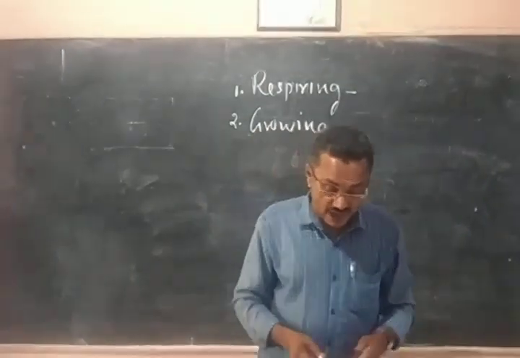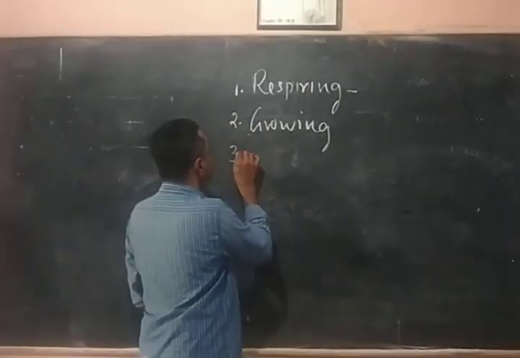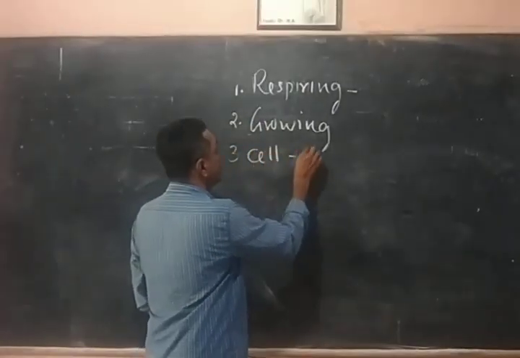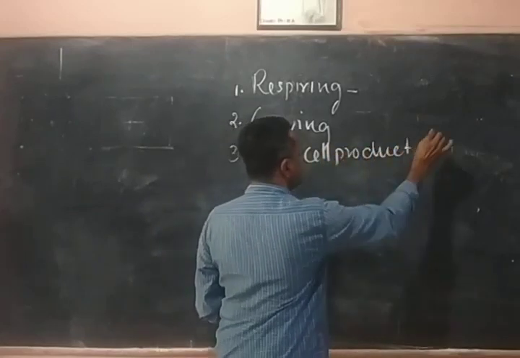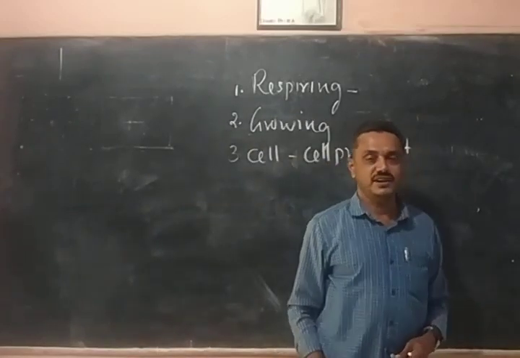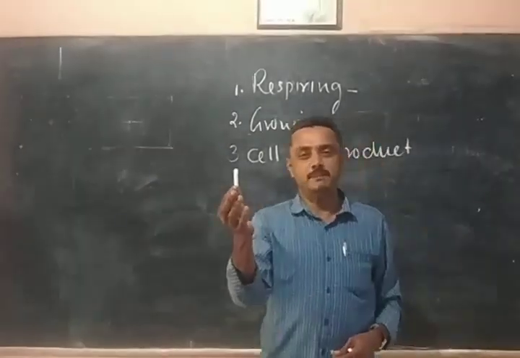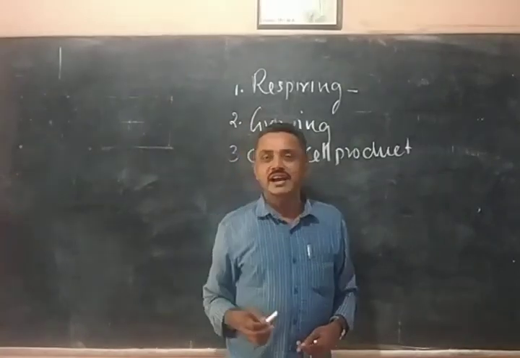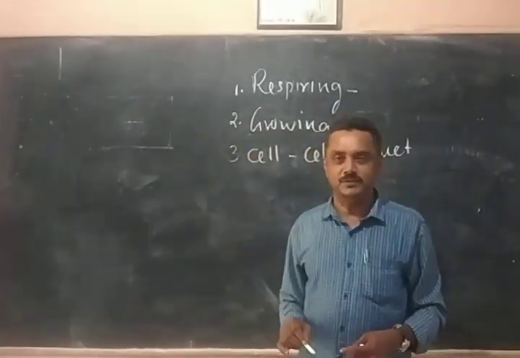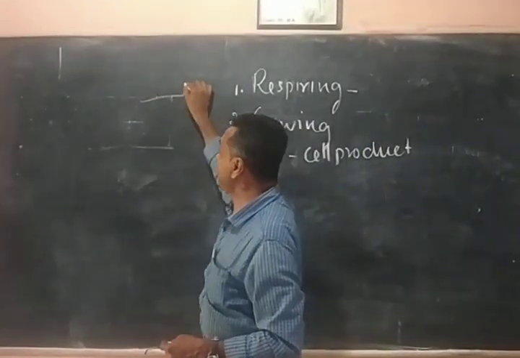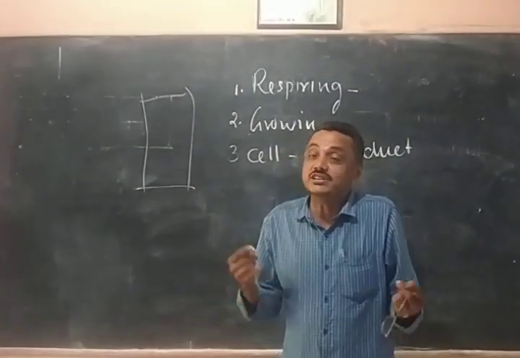Then the third point is that all living organisms are made up of cells and cell products. See, all living organisms are made up of cells, and that's very important. This chalk piece is not made up of cells. I think in your 8th standard you studied the cell, the structure of the cell, the animal cell and the plant cell. You know the structure of a cell, and we can discuss who discovered the cell.